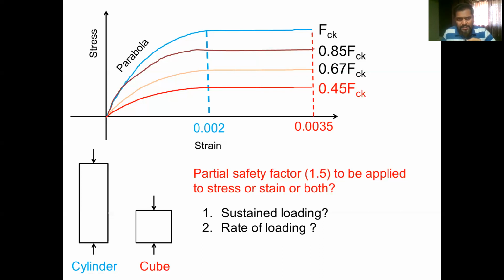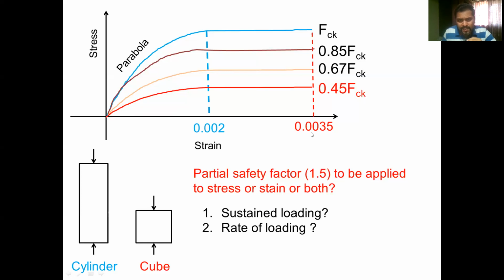So let us summarize what we discussed today. As you can see, under uniaxial compression, concrete behaves in such a manner that the peak stress would be reached at the strain value of 0.002.